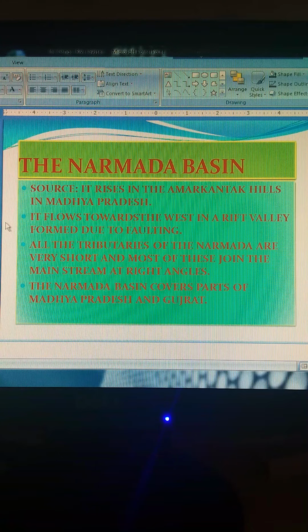Narmada creates many picturesque locations: the marble rocks near Jabalpur, where Narmada flows through a deep gorge, and the Dhuandhar Falls, where the river plunges over steep rocks, are some of the notable ones. The tributaries of Narmada are very short, and most of them join the main stream at right angles. The Narmada basin covers parts of Madhya Pradesh and Gujarat.